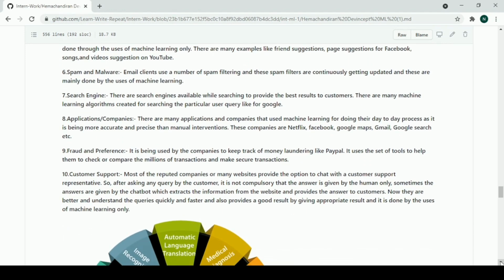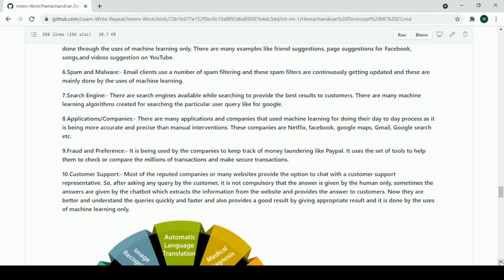Spam and malware. Email clients use a number of spam filters, and these spam filters are continuously getting updated, which is mainly done by the use of ML. Search engines. There are many machine learning algorithms created for searching the particular user query, like for Google. Applications or companies. There are many applications and companies that use machine learning for their day-to-day processes, as it is more accurate and precise than manual intervention.